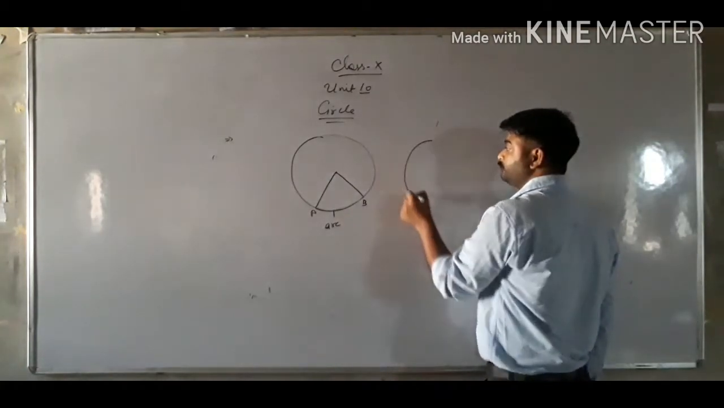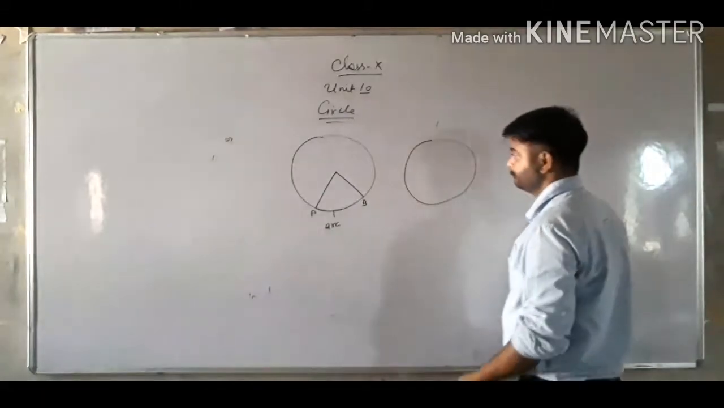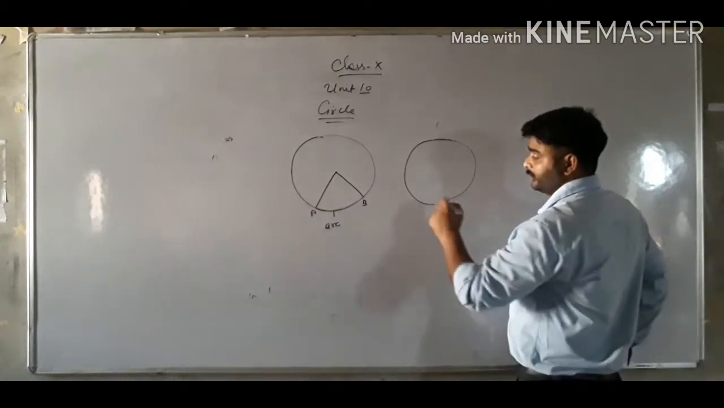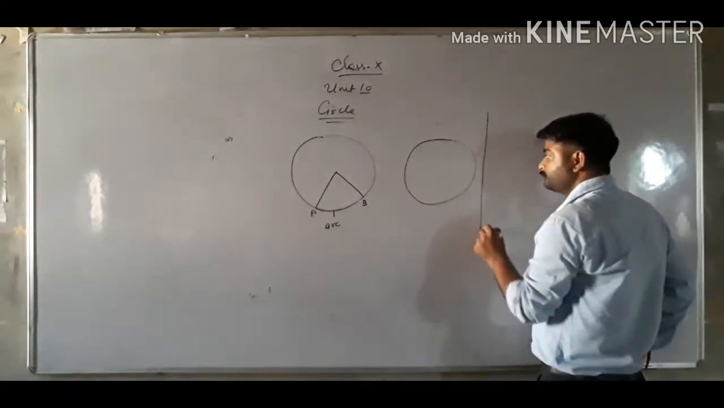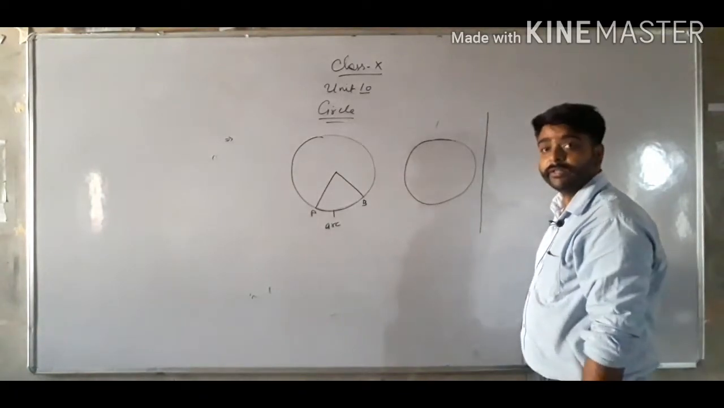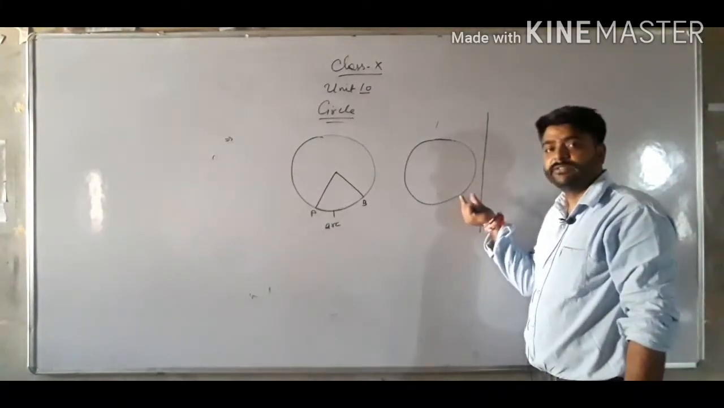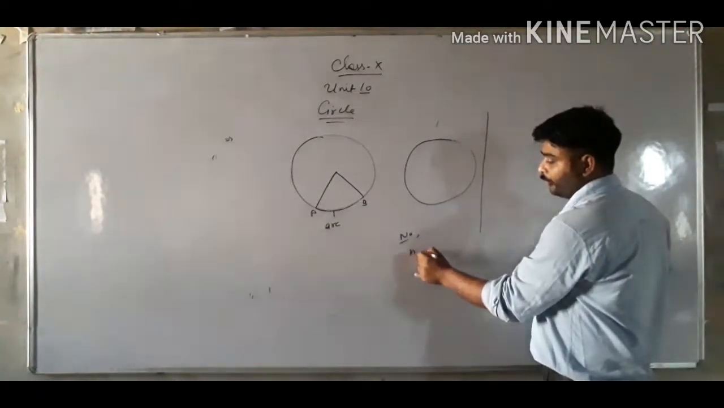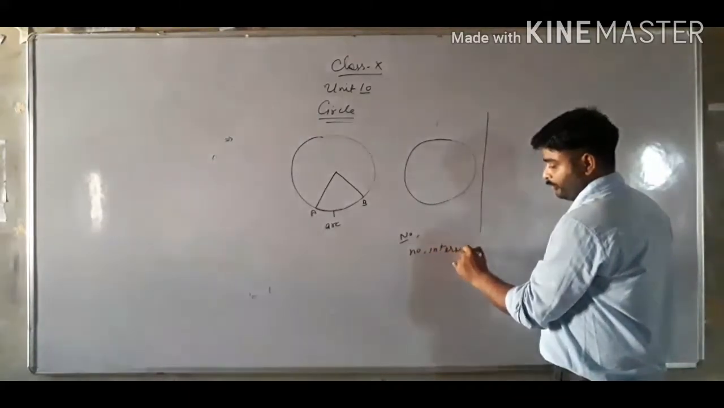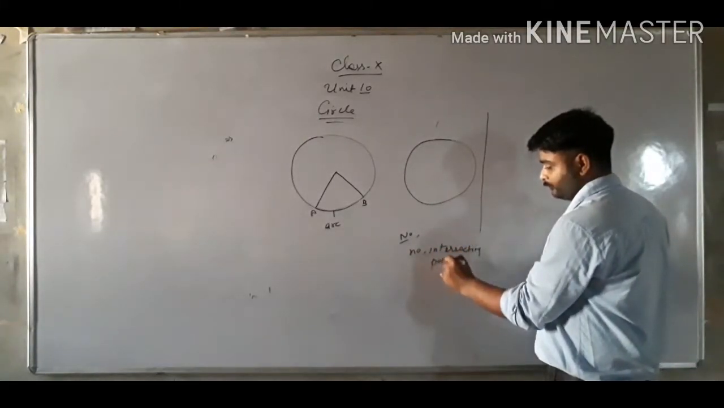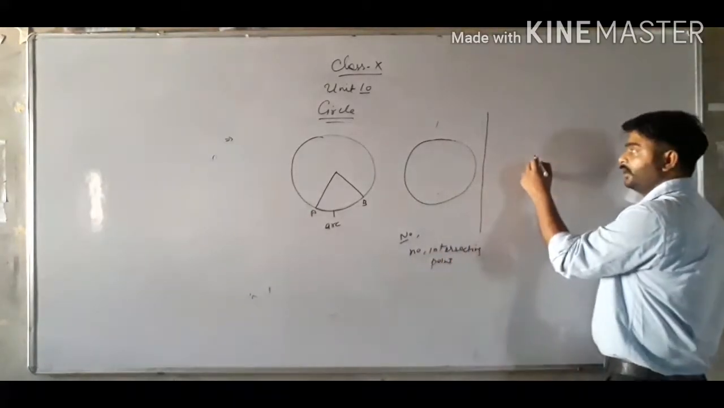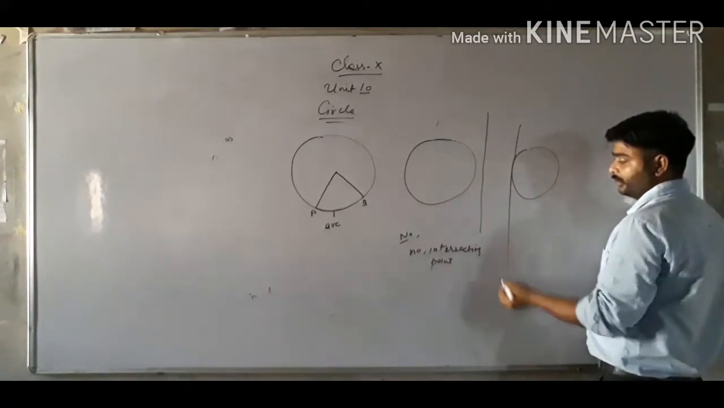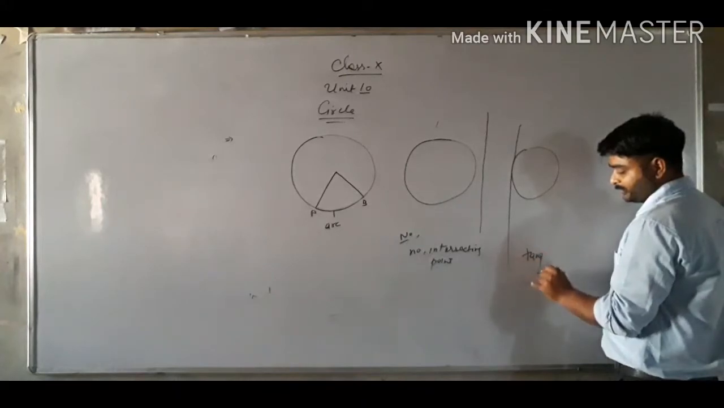Now class, if there is a line passing near the circle, tell me one thing, is this line touching the circle or not? No, it is not touching, so it has no intersecting point. Now class, if another circle is drawn and a line touches a single point, then that line is considered a tangent.